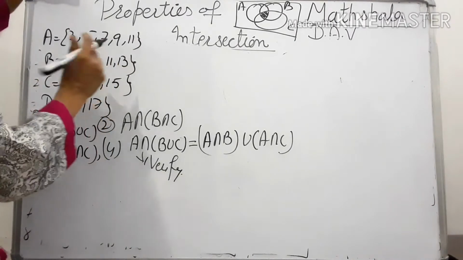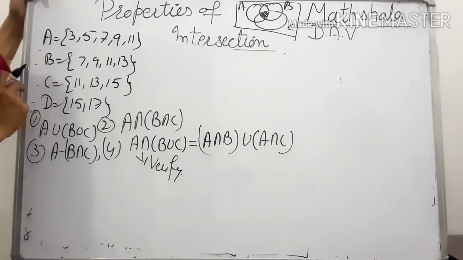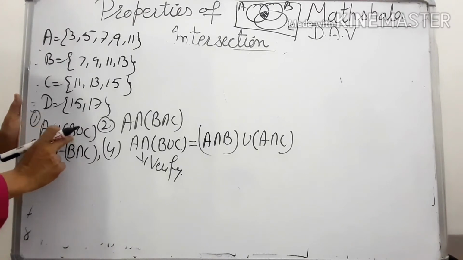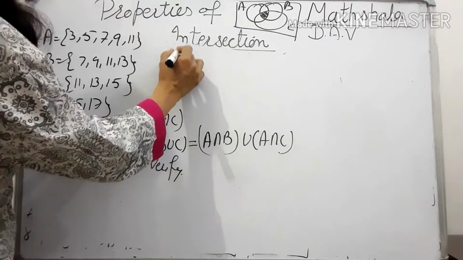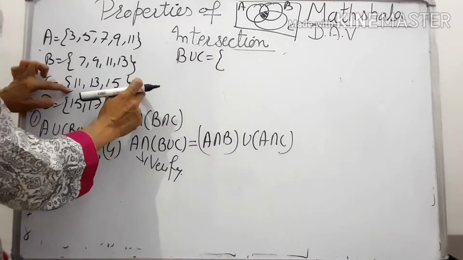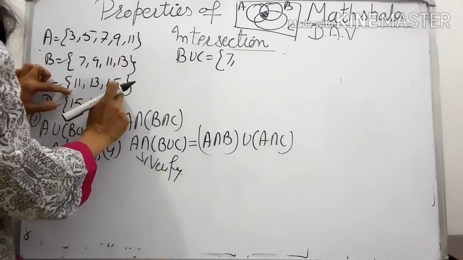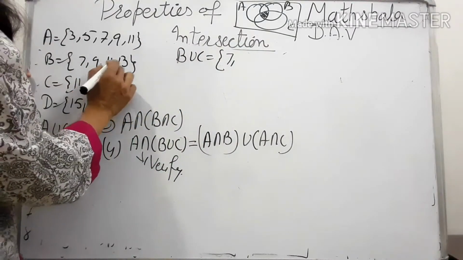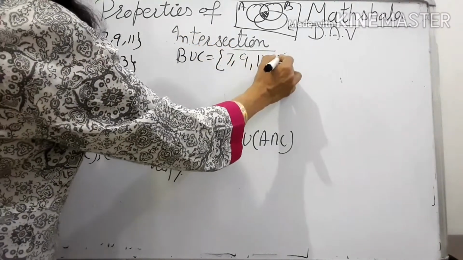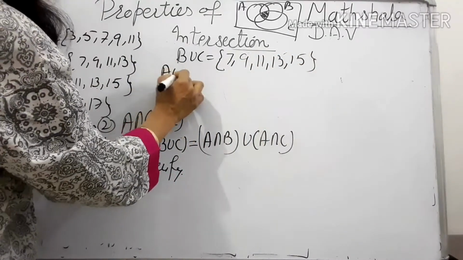Let's solve it one by one. So we have these sets A, B, C and D, and let's find out what is B union C. Let's take the first one, A union B union C. So first find out B union C. It is 7, all the elements of set B and C. These are the common elements in B and C, so we'll write them only once: 11, 13 and 15. Then just take the union with set A.